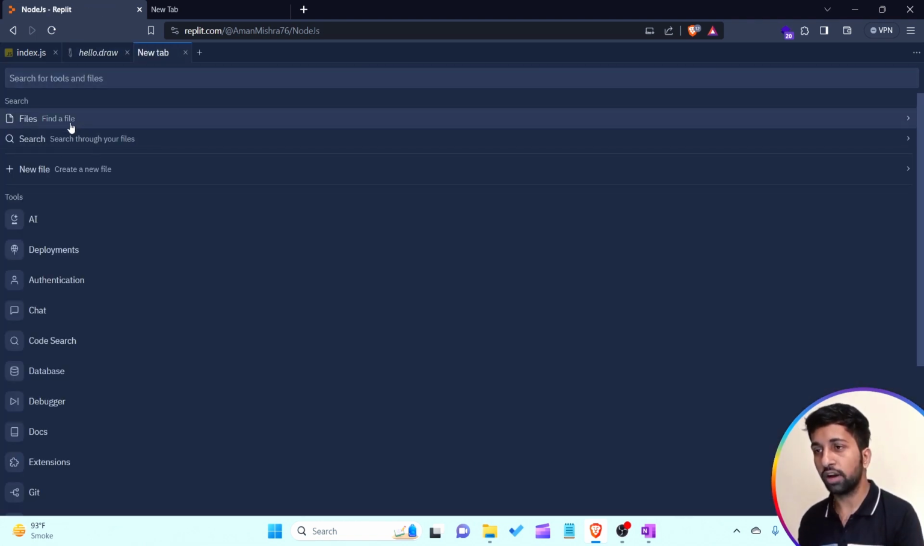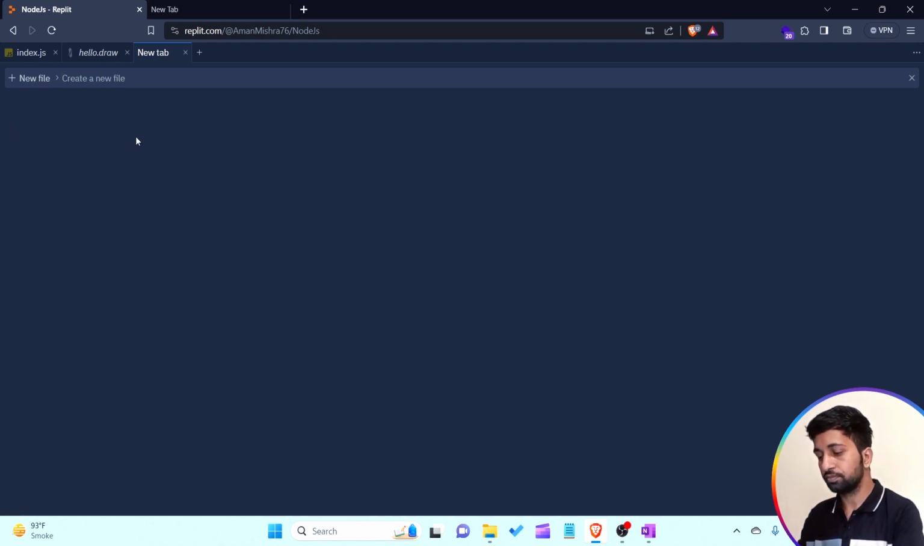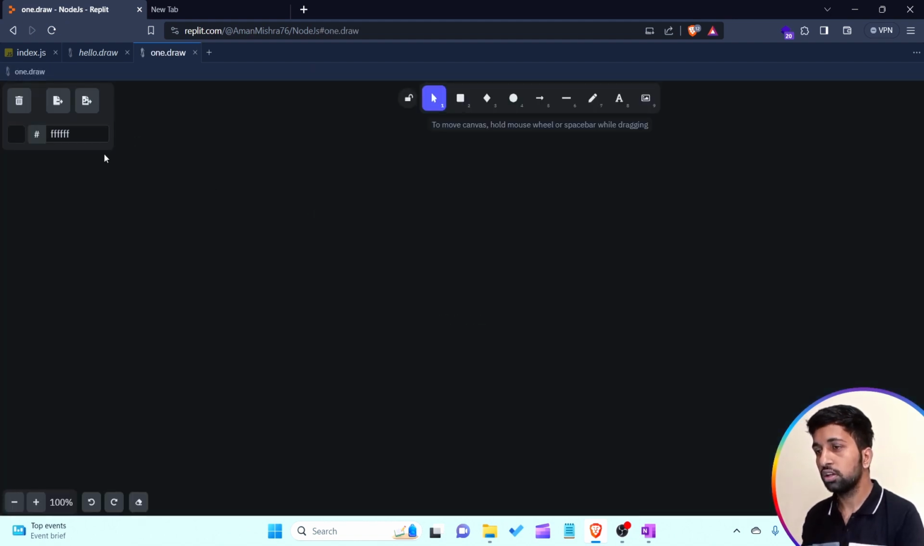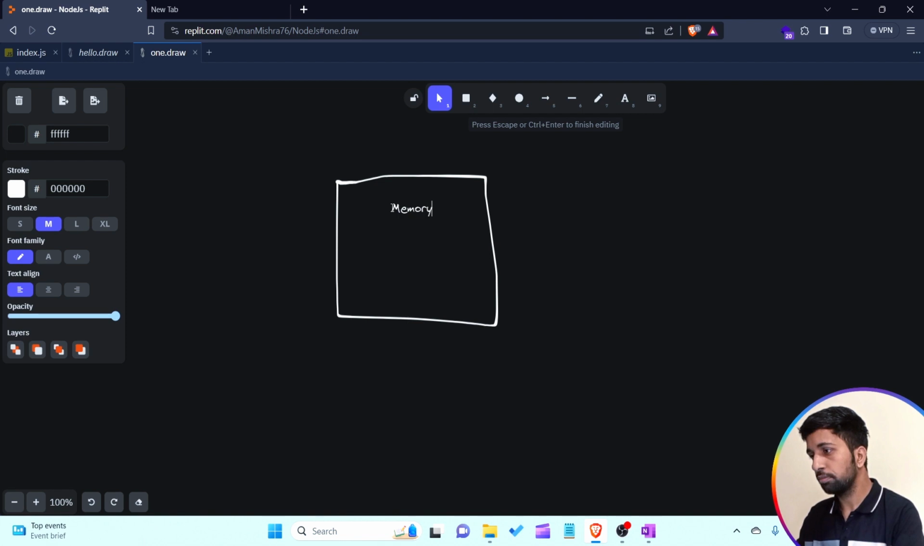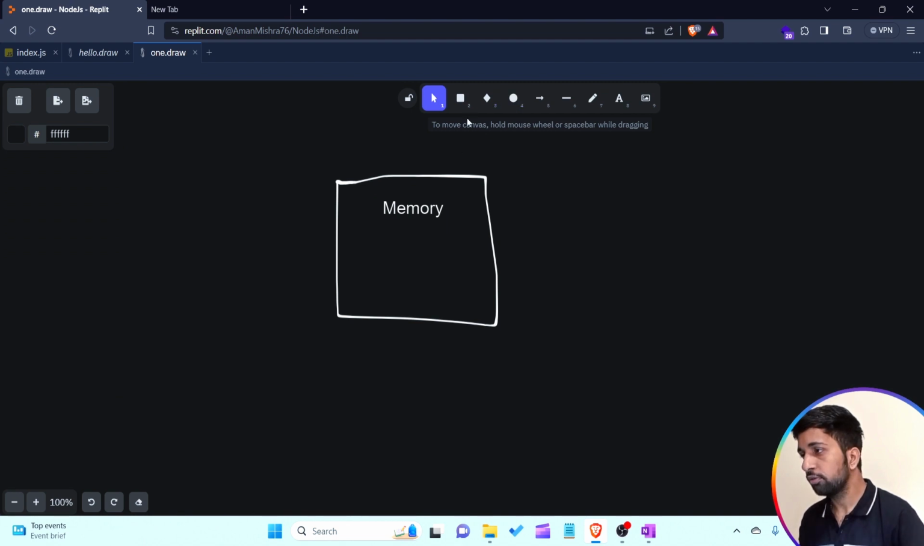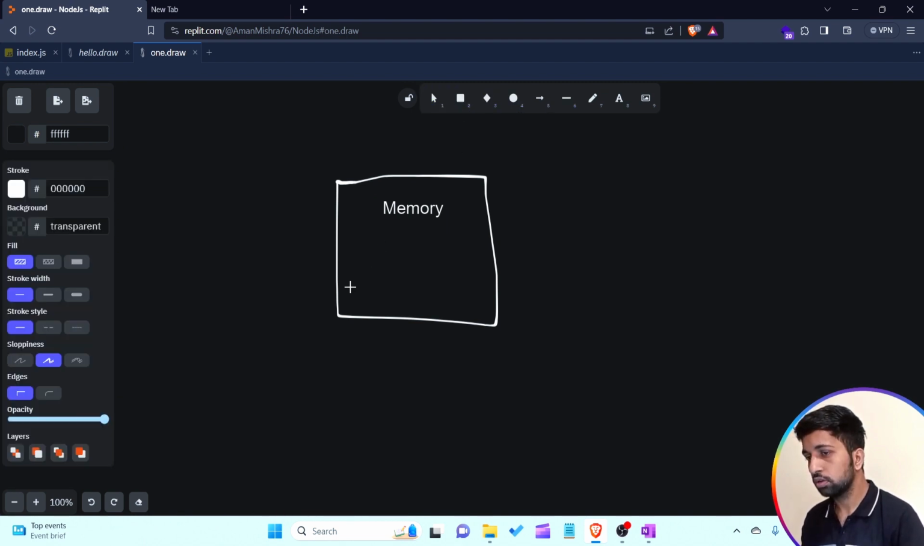So I'm simply creating a new file, I'm writing here a one.draw file. So let's talk about how memory looks like. Let's assume this is our memory. This is our whole memory. I'm writing here memory. I just want to increase the font and font family. This is a memory, this is a whole block of memory, where now let's assume this is a simple place.